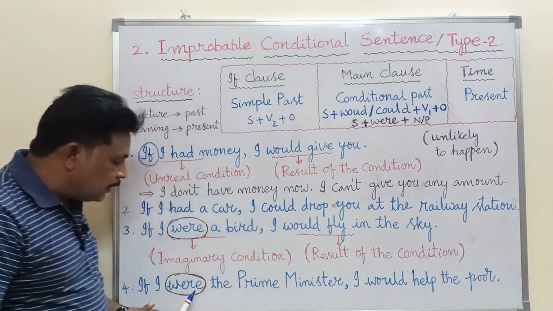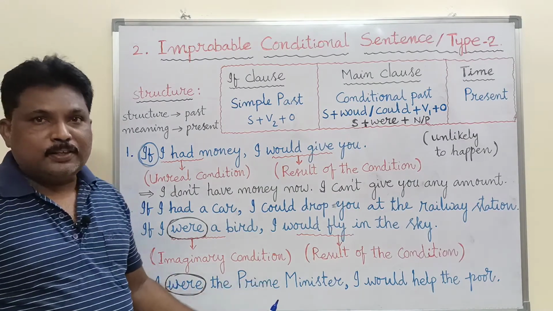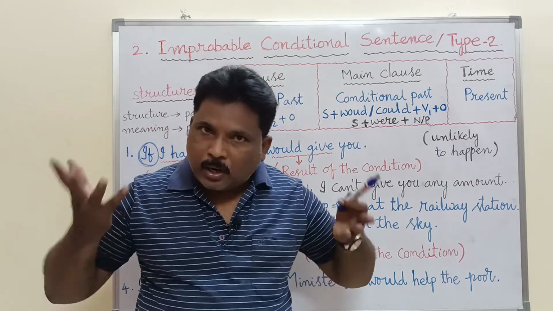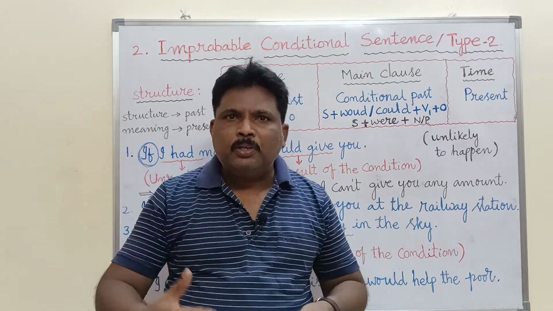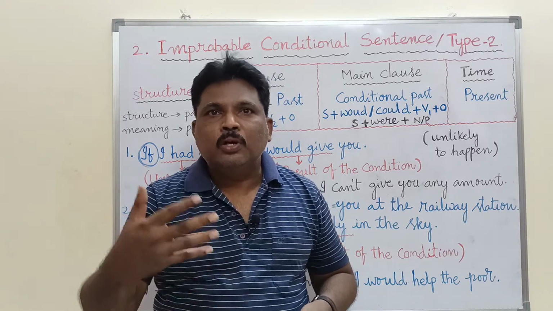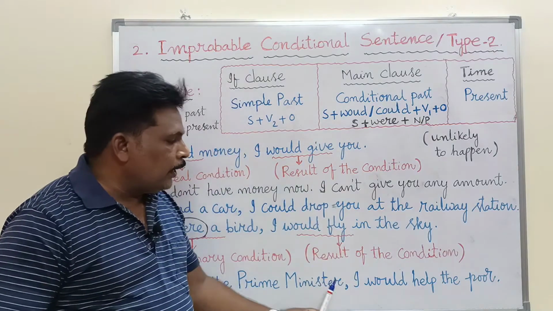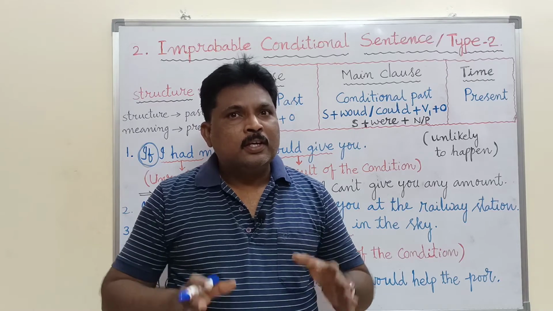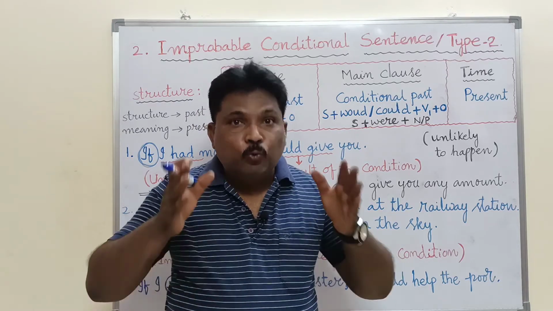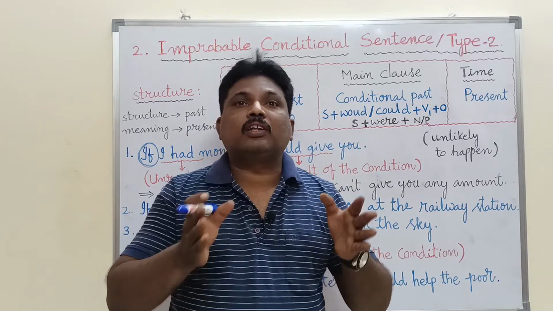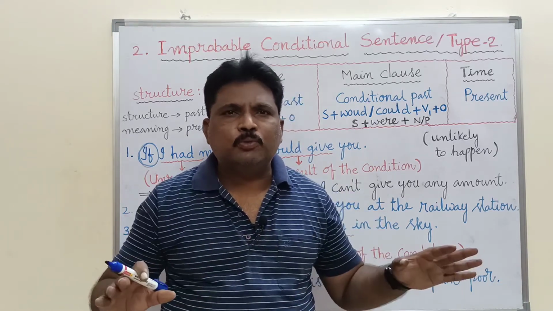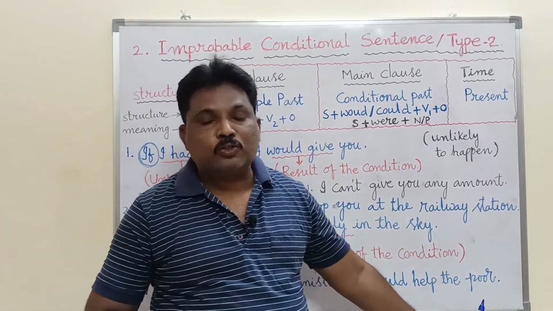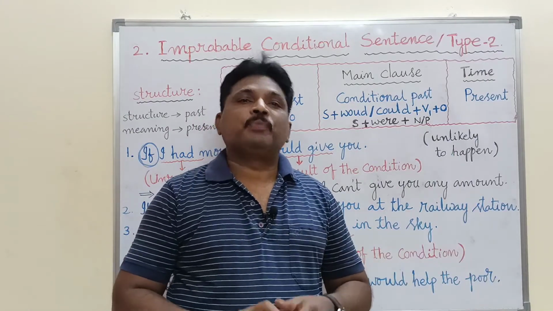So look at this sentence. It is an imaginary conditional sentence, because if I were the prime minister, I cannot become the prime minister. I am not at all the prime minister. I cannot become the prime minister within a short period of time, that is in a few seconds or minutes. So I cannot help the poor, or I don't help the poor. Remember, students, in imaginary conditional sentence, we find the verb were after the subject. So you can use any subject, but the verb is were. If you use the sentences in this structure, they are called imaginary conditional sentence.